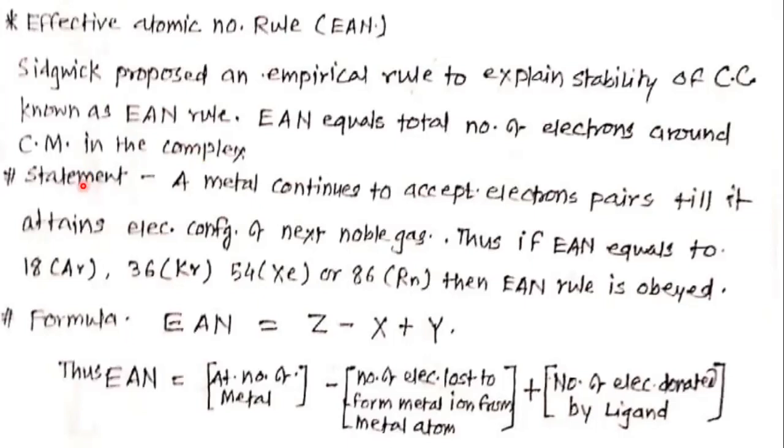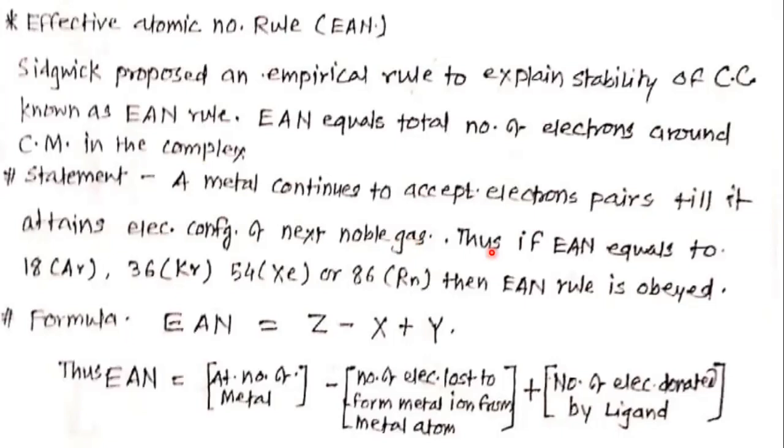So what is the statement of the EAN rule? A metal continues to accept electron pairs till it attains the electronic configuration of the next noble gas. The metal is present in a period whose last group is of noble gases, so it will achieve the configuration of that noble gas.